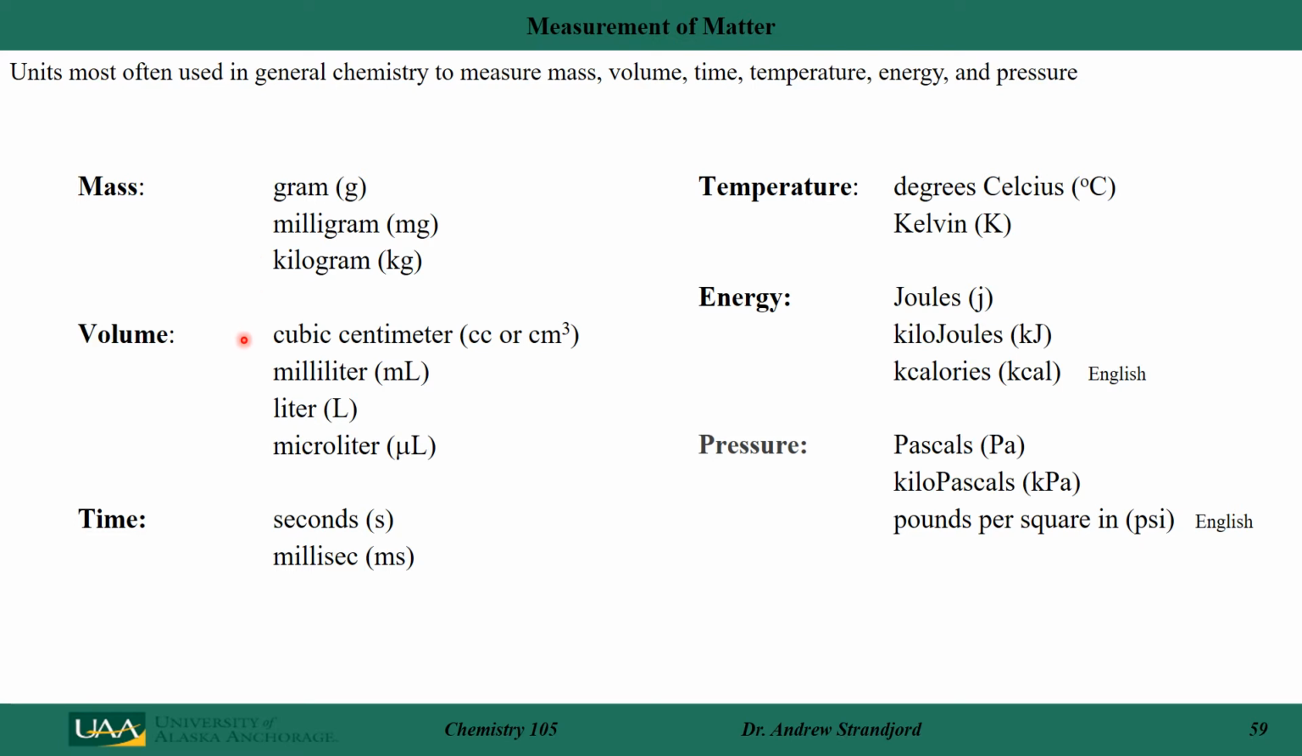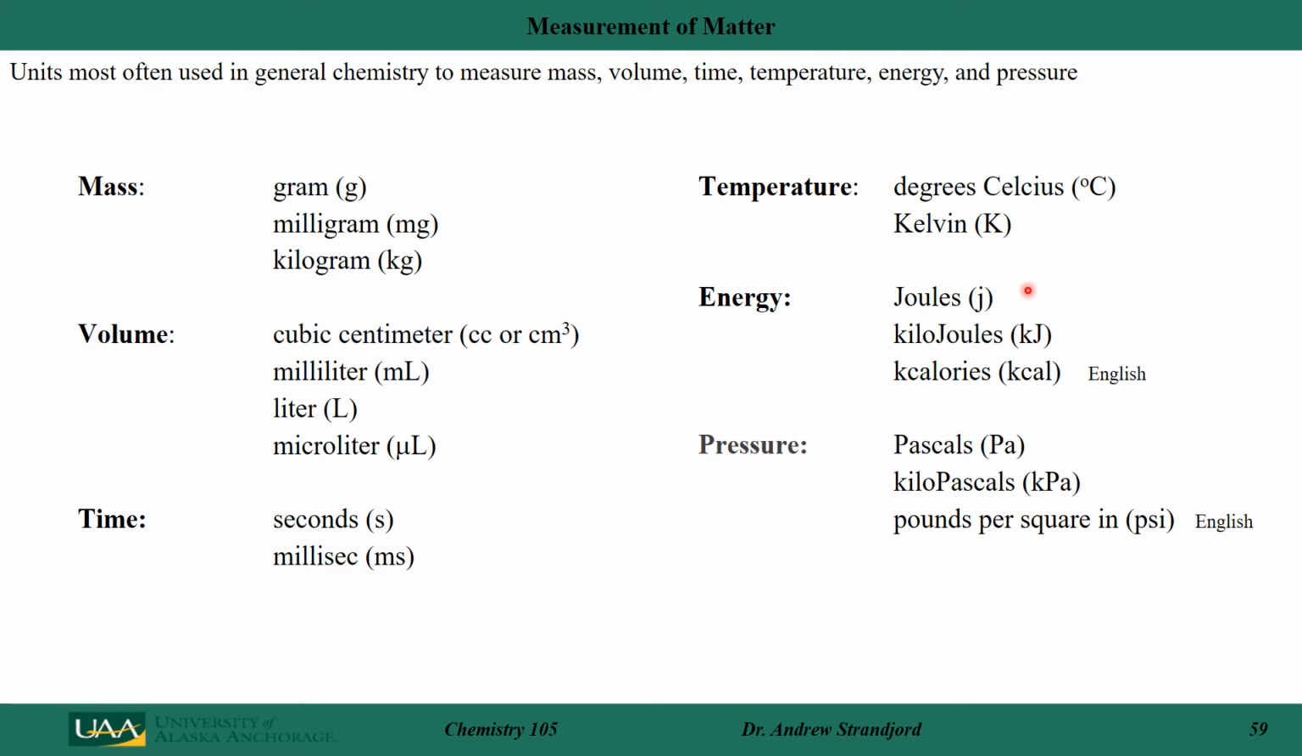Volume, we use cubic centimeter, which is cm cubed or cc. We often use milliliters, liters, and microliters, and we need to interconvert between all of these. In time, we use seconds and milliseconds. In temperature, we use degrees Celsius, or we use Kelvin, and we'll discuss all these a little bit more as we move through the chapters.